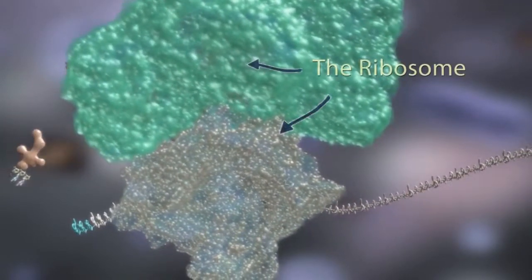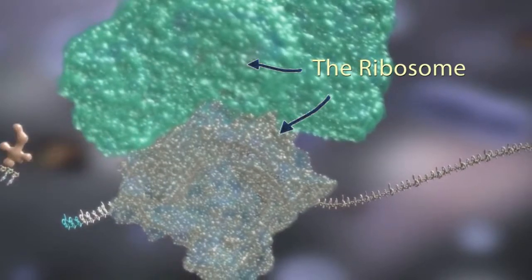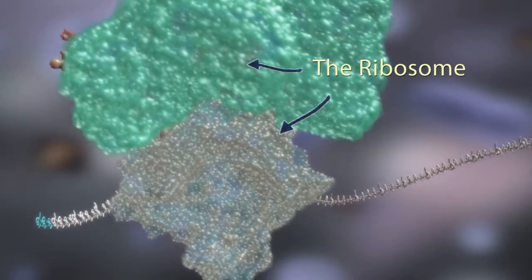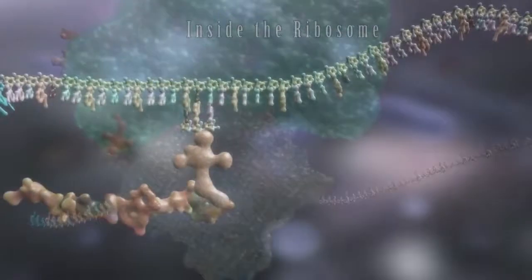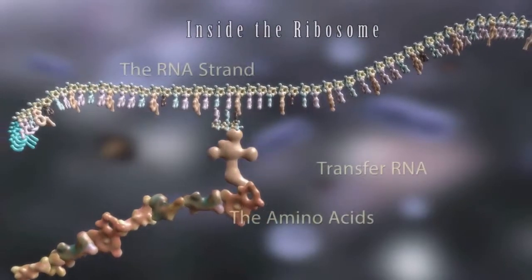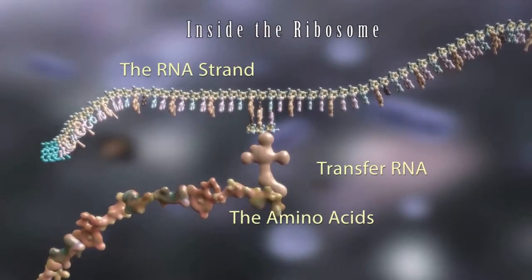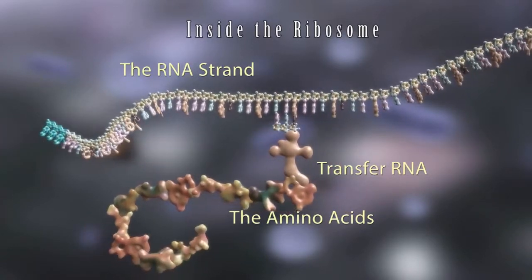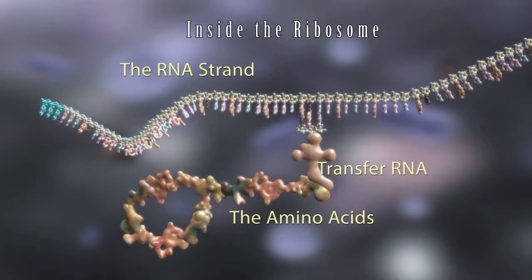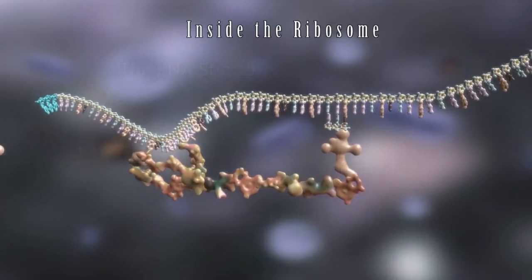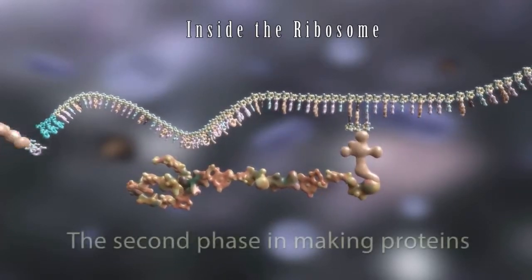a two-part molecular machine called the ribosome. This is where the translation takes place. We are looking now at how the amino acids are assembled to make a protein. The RNA string or gene provides the code for which amino acid is to be used. The amino acids are assembled in an exact order.